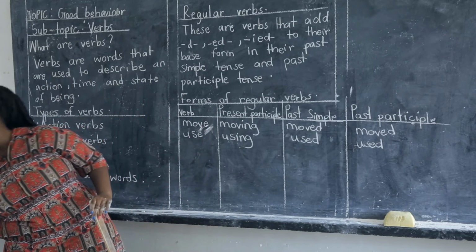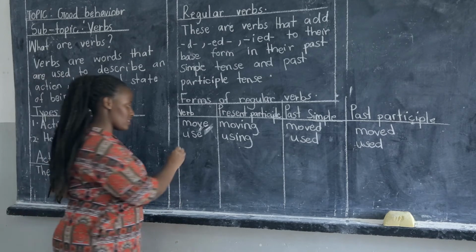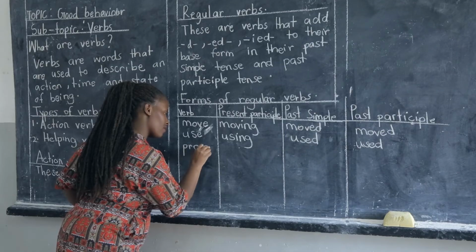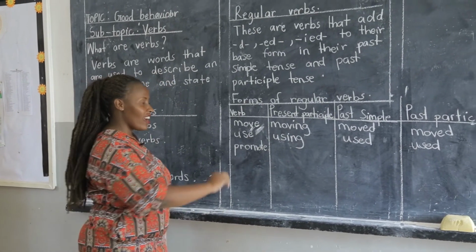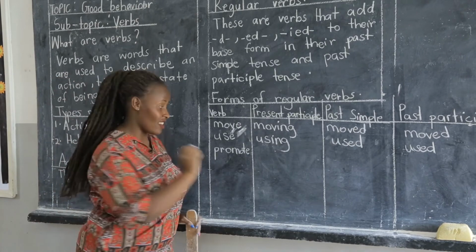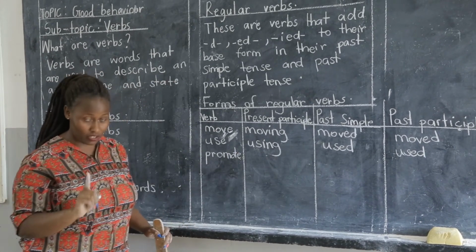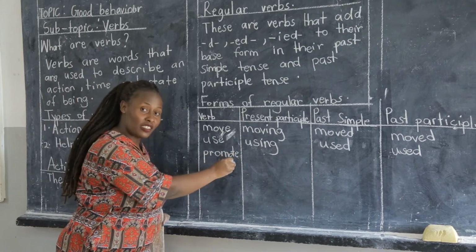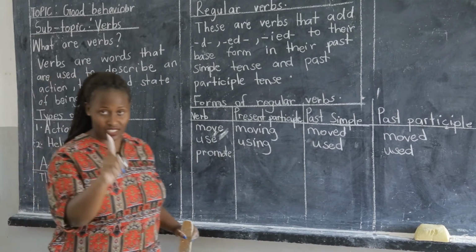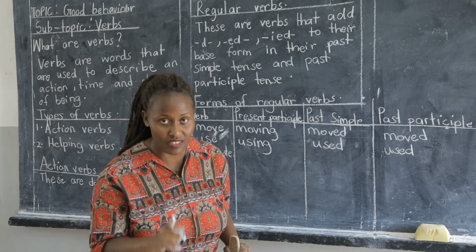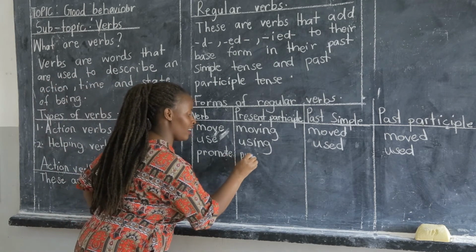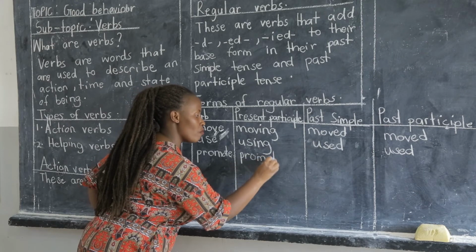The next word we are going to have is promote. Promote is also ending with vowel letter E, like I have explained to you. Before E, it is preceded by a consonant letter, which is T. Therefore, when we are changing it to its present participle tense, we are going to drop E and we put ing, and the word becomes promoting.